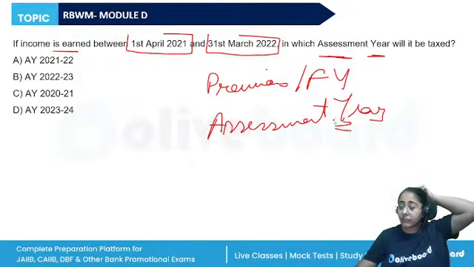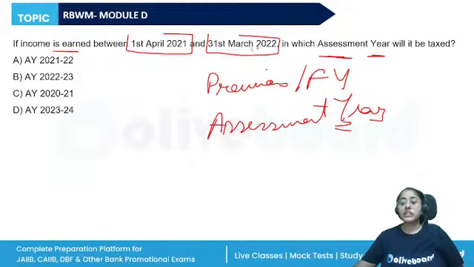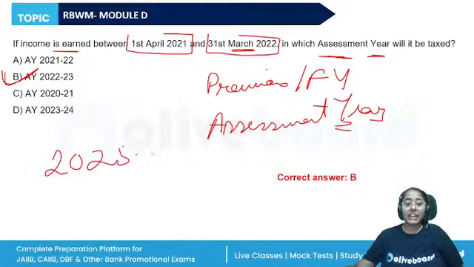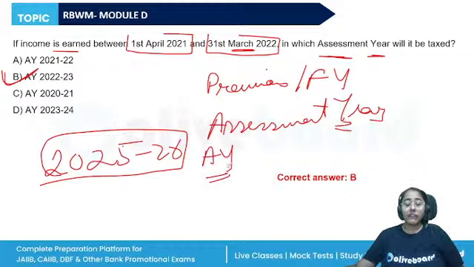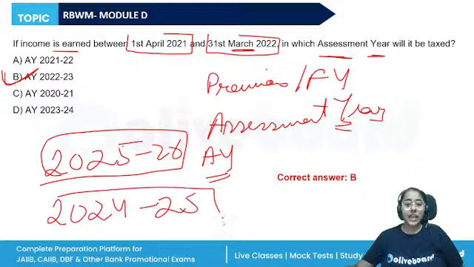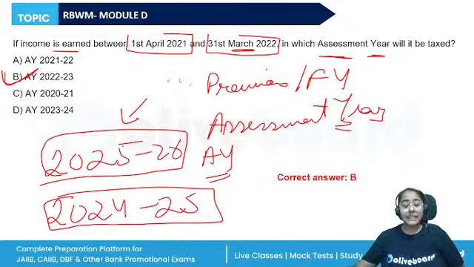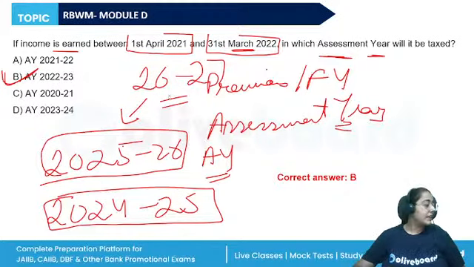So for the financial year 1st April 2021 to 31st March 2022, the assessment year will be 2022-23. Similarly, if we are talking about 2025-26, the current year is my assessment year. I will pay taxes on the income that I have earned in the financial year 2024-25. And for the income that I'm going to earn in 2025-26, I will pay taxes in the assessment year 2026-27. This is how we differentiate.